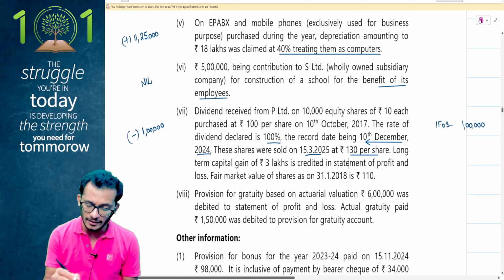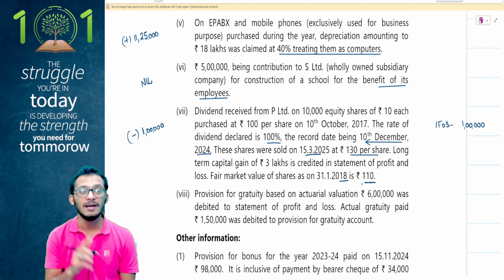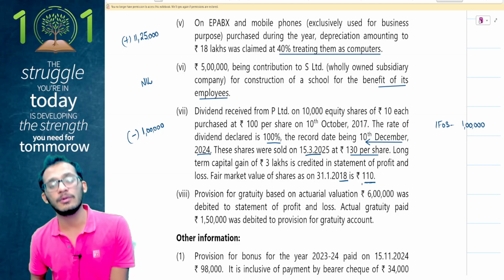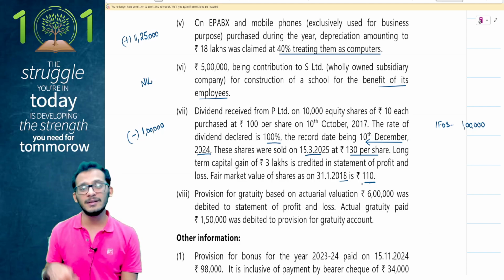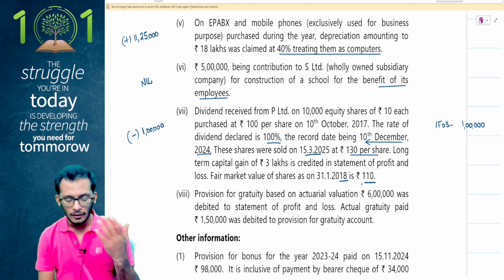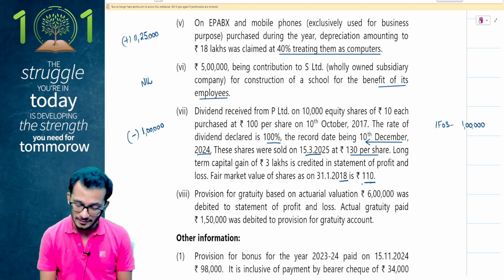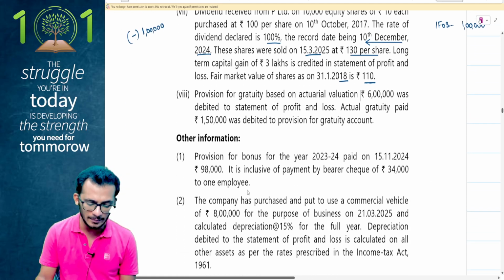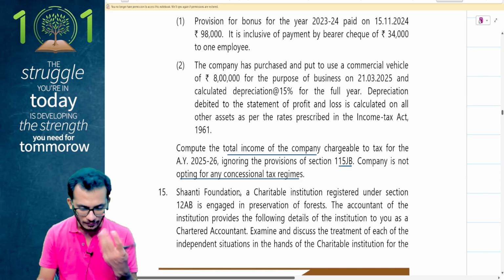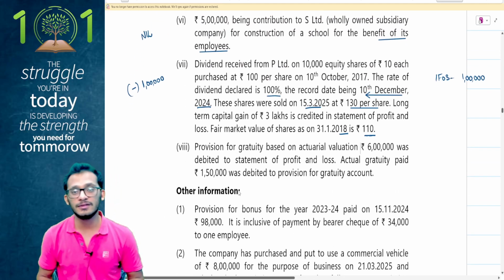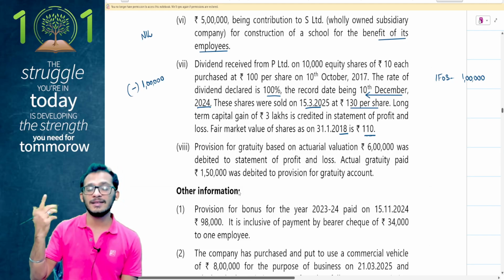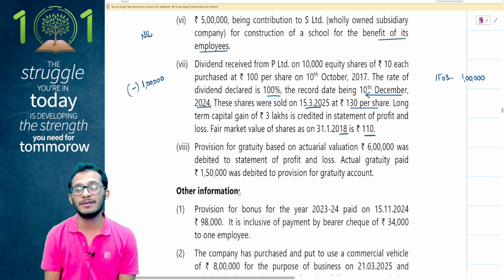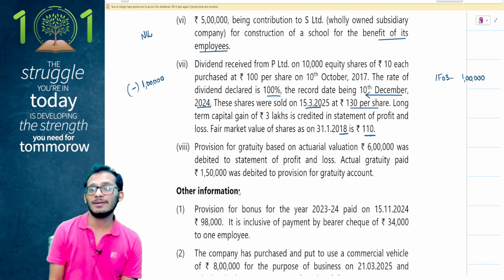Although people, if you notice carefully, for 2018 they've given you 110 rupees. When they're giving you a 2018 number, the assumption would predominantly be that this looks like a 112A case. Although nothing has been mentioned about STT being paid on the shares, and therefore I can always make an assumption that this is not an STT paid company. Yeah, so this is a choice of thought. You can decide to either call it an STT paid entity and therefore tax it under 112A, or you can decide to treat it as a non-STT paid entity and tax it under 112.